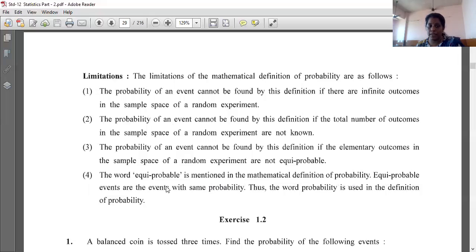Equiprobable events are the events with the same probability. Thus, the word probability is used in the definition of probability only. Okay, so these are the limitations, and children, you have to learn this definition also, these limitations. Advantages and limitations of probability is an important question, so you have to learn this.